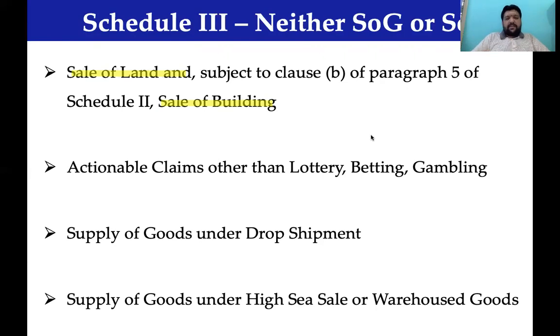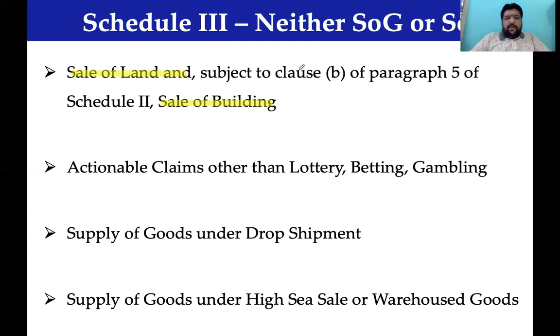Sometimes when you sell a flat, F-L-A-T, not a plot, P-L-O-T, in that flat there is an undivided share of land. That undivided share of land plus the construction, together a person pays a consideration. That undivided share of land is not a supply. It is excluded from the term supply. That is why they refer there to subject to paragraph B. So coming back here, further discussions on this. Any sale of land is not a supply. Sale of building is not a supply.